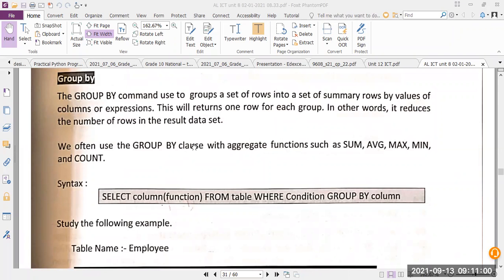This will return one row for each group. In other words, it reduces the number of rows in the result set.